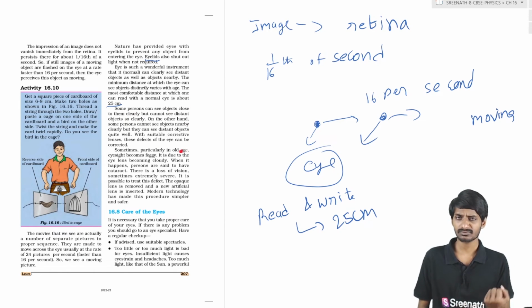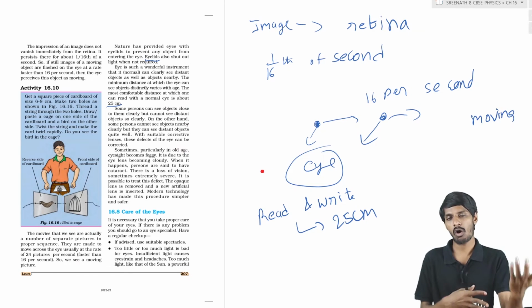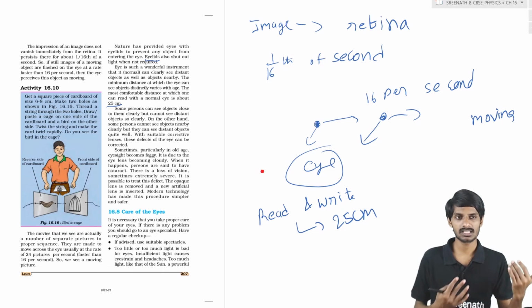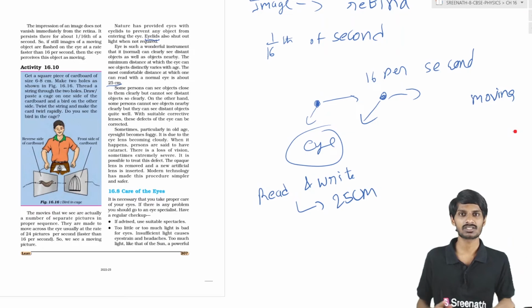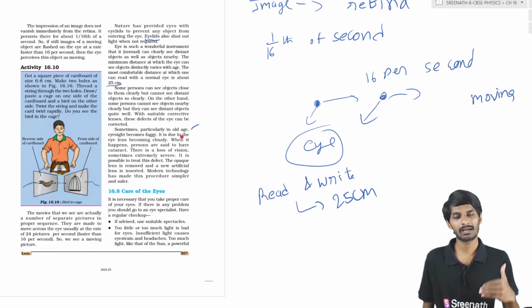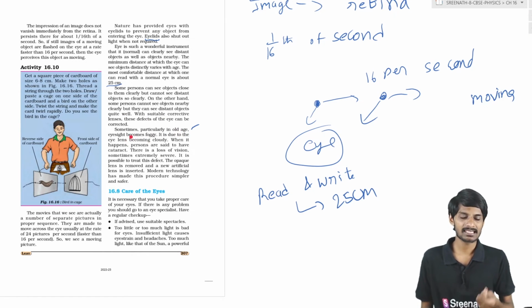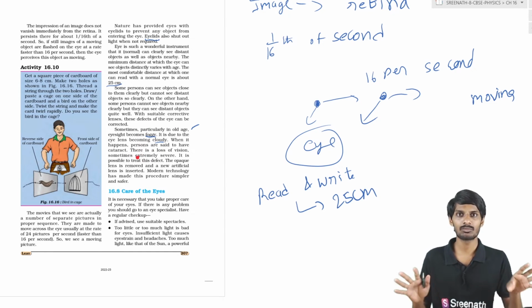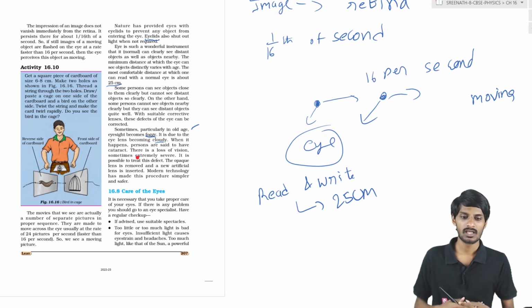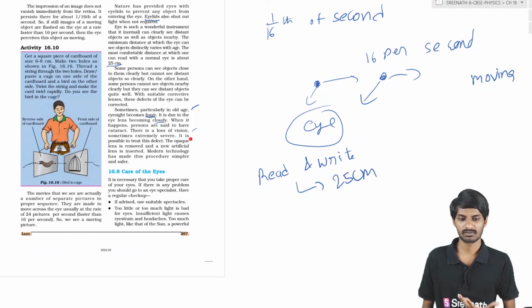Okay, students. For some persons, they can't see the objects which are at a long distance, and some persons can't see the objects which are near them. So these are the defects of the eye, students. And basically, whenever you become old, our eyesight becomes foggy because the eye lens becomes cloudy. So whenever the eye lens becomes cloudy, images will be foggy and we can't see clearly, students. This is because of old age, so we say that it is the loss of vision.